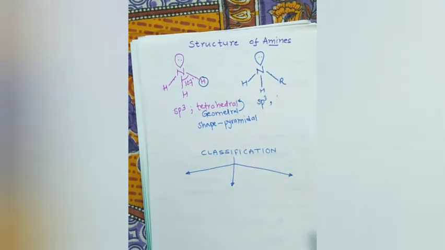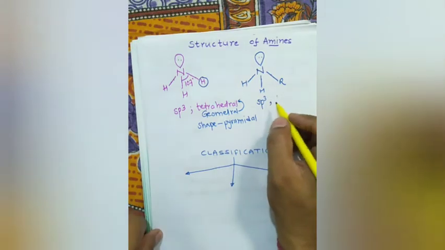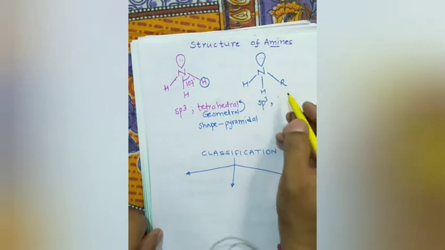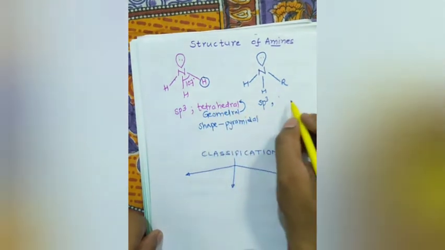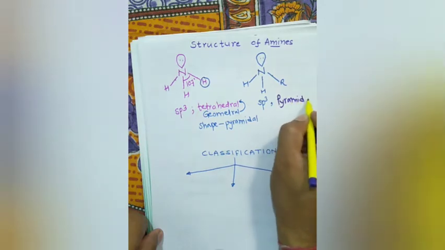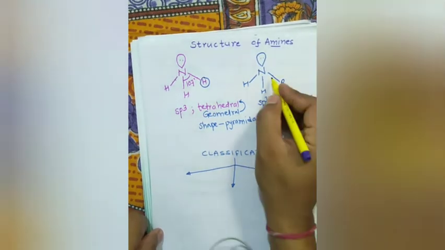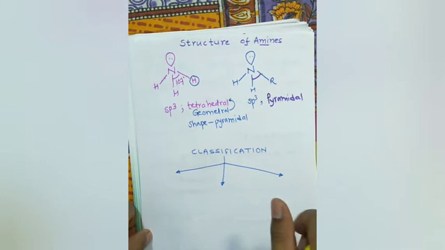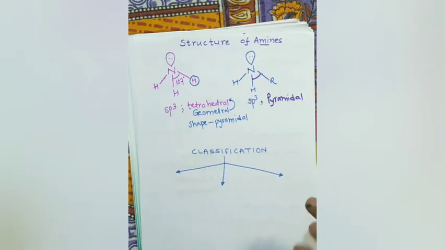Similarly, in amines also, the sp3 nitrogen atom has one lone pair. It has geometry what? Tetrahedral, but the shape is pyramidal. And the bond angle is again less than the regular tetrahedral angle. What is that? 109.5 degrees. Now classification.